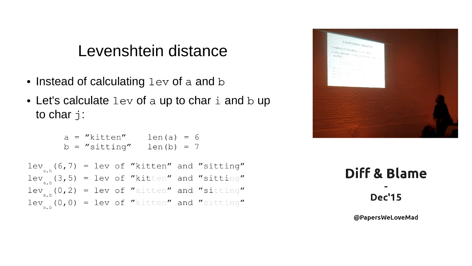Once you think in those terms, the Levenshtein distance at 6, 7 of these two strings, this is 6 and this is 7, is just the distance between the two full strings. But the distance at 3, 5 will be between the first three characters of this one and the first five of the second one, and so on and so forth. So we know now what we are talking about.